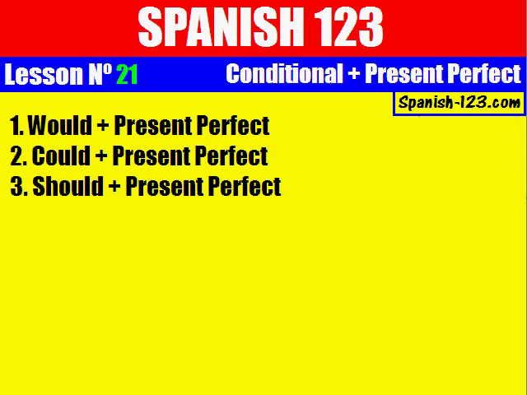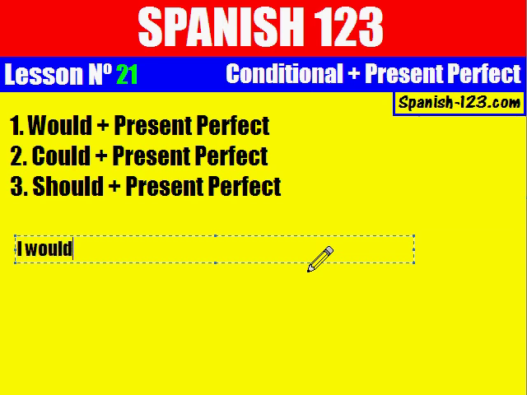Hello everybody, this is lesson 21 on Spanish 123. Right now you will study the structure conditional plus present perfect. This in English has three different substructures, which are would plus present perfect, could plus present perfect, and should plus present perfect. For example, when you say in English, I would have traveled,